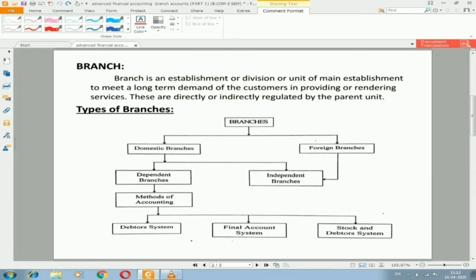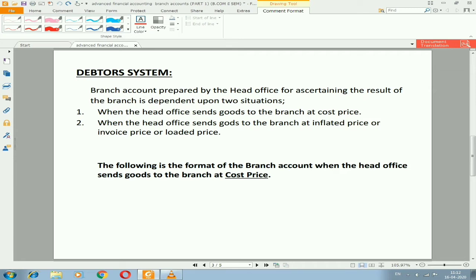Here, for the method of accounting, we have three methods: one is the debtors system, one is the final account system, and one more is the stock and debtors system. As per your syllabus, in this chapter we are going to discuss only the debtors system. Now you can see the debtors system.